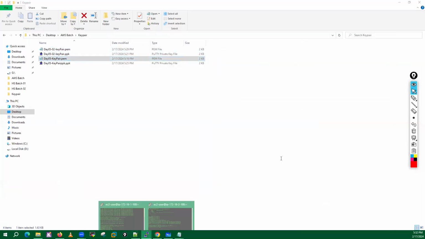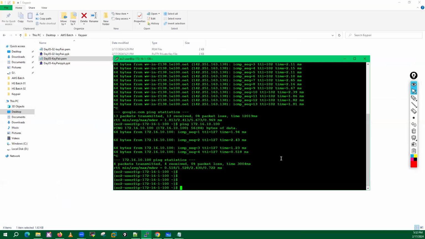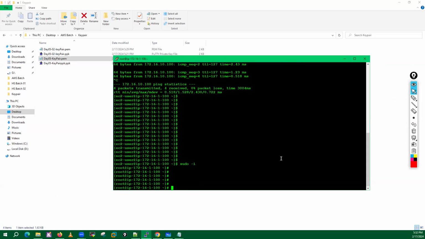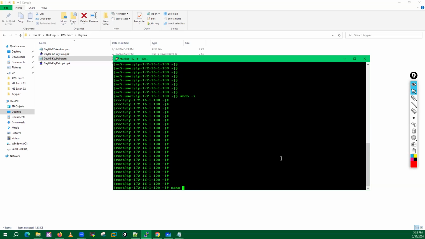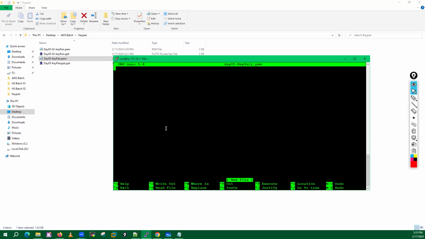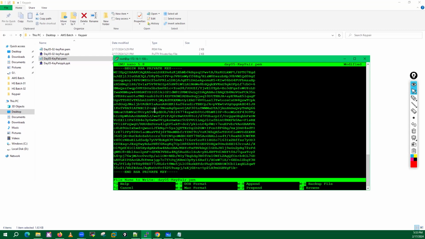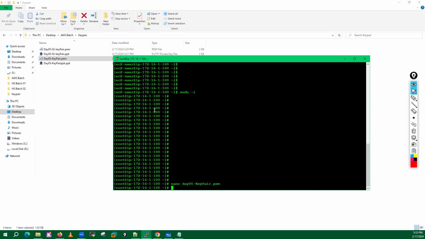into my public VM. And what I'll do, I'll log in as a root user, sudo -i. And now I'll type nano day05 key pair dot pem, then Control X, Y, Enter. Now chmod 600 day05 key pair, right?